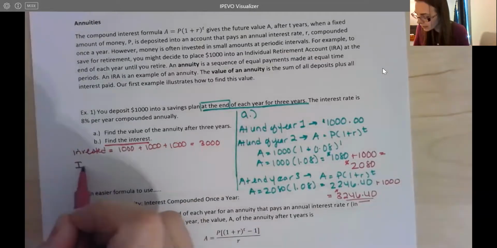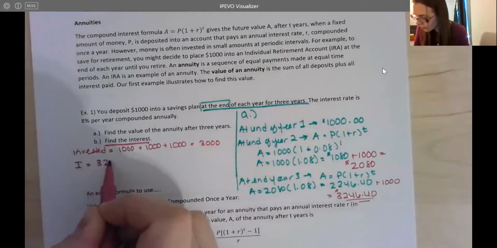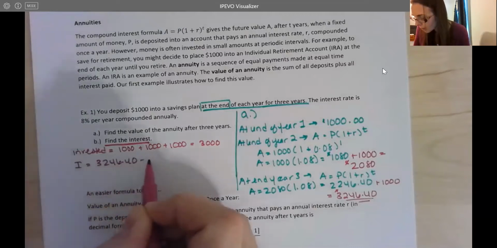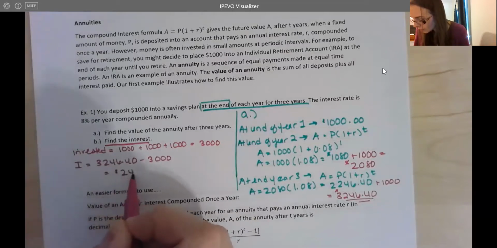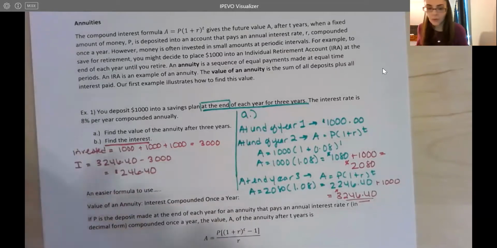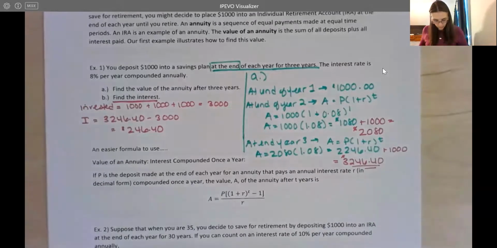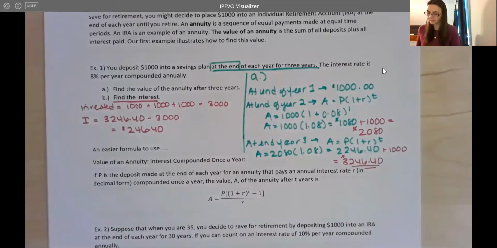So your interest is going to be the total that you have minus what you actually invested. So you have made $246.40 in interest in those first 3 years.